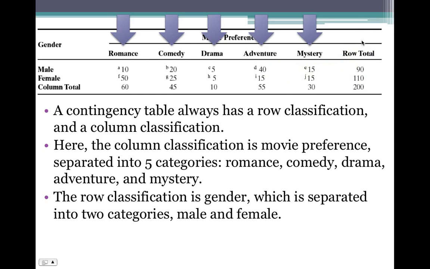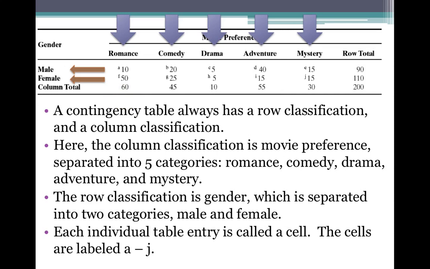The row classification is gender, which is separated into 2 categories, male and female. So we have 2 rows containing data, and the last row of the table is just simply a row for totals. So if we were to just take 10 and 50 and add them up, we get the number 60. 60 is not considered data from the table, it's considered just a total.